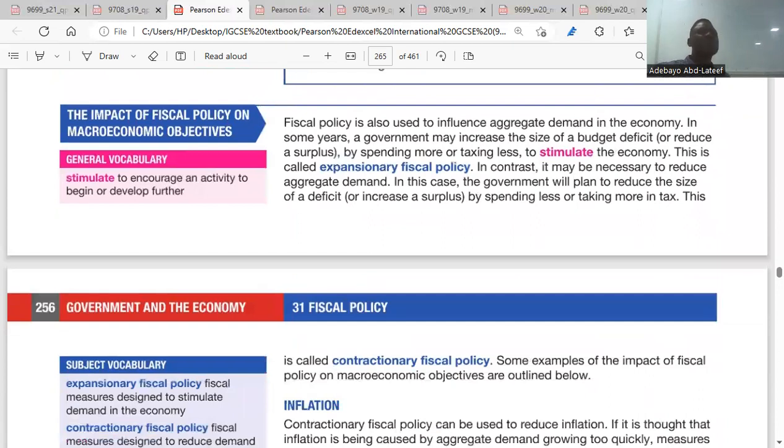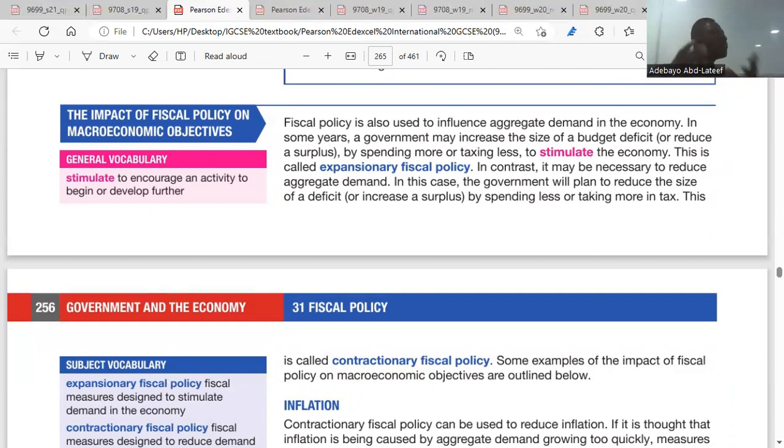So we go to the impact of fiscal policy on macroeconomic objectives. We said macroeconomic objectives are stabilizing inflation, a stable inflation rate, which means price stability, low unemployment, and economic growth, an increase in GDP.